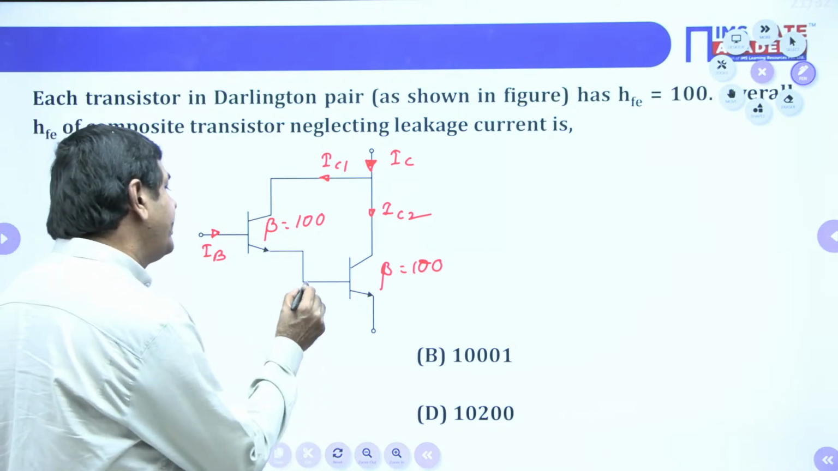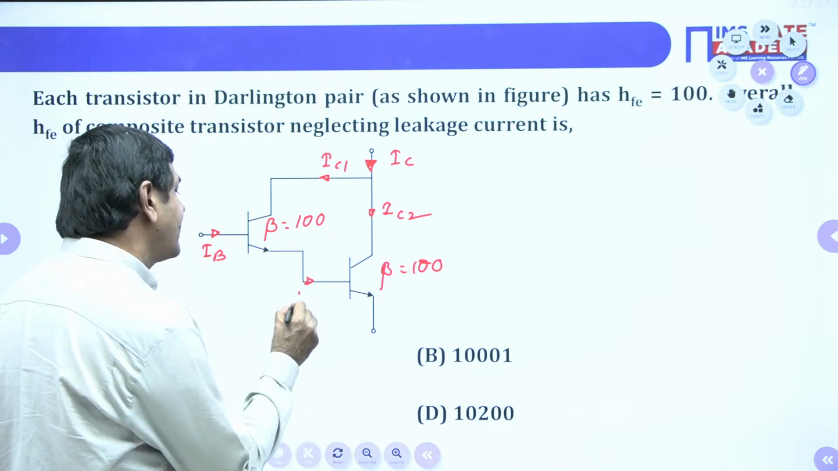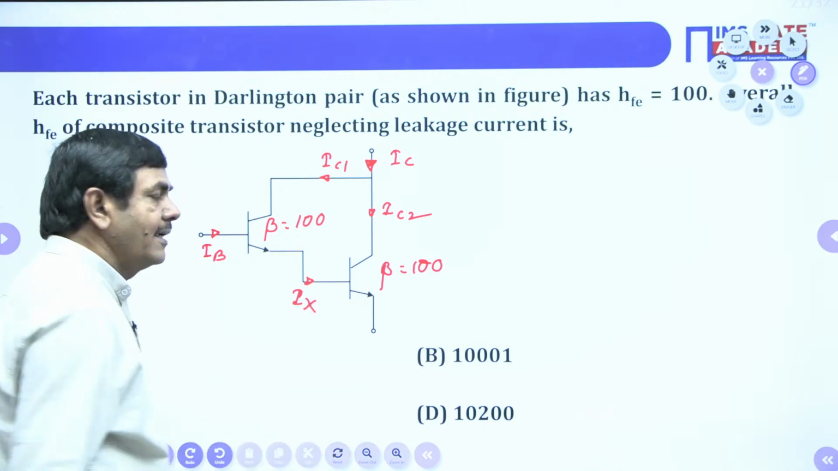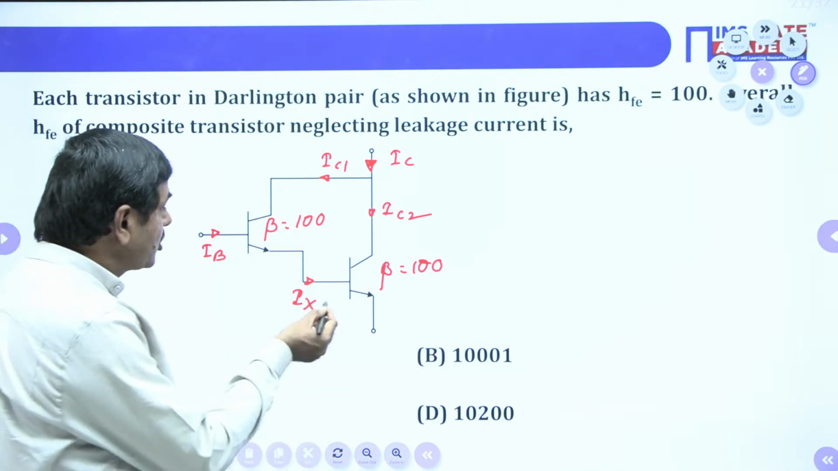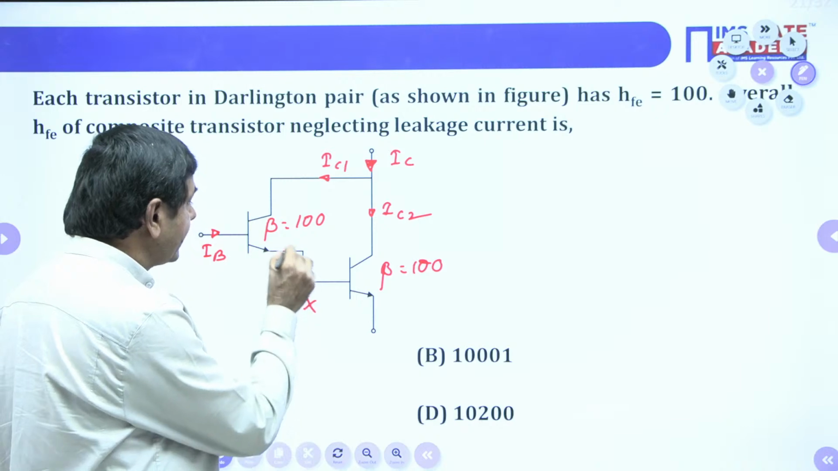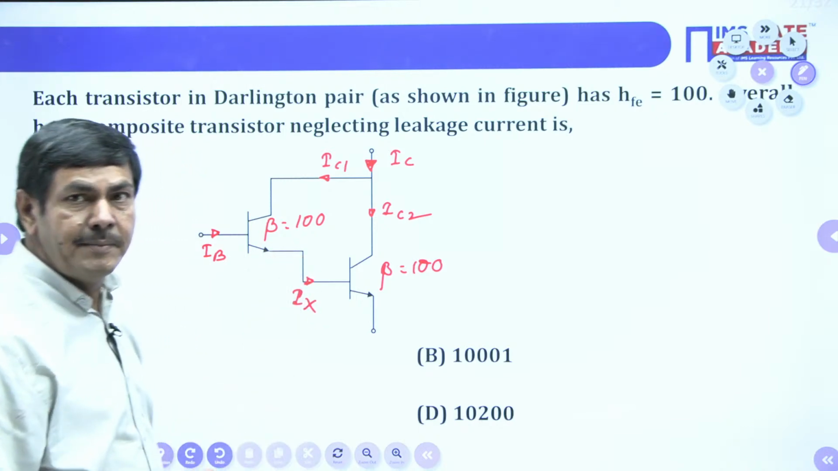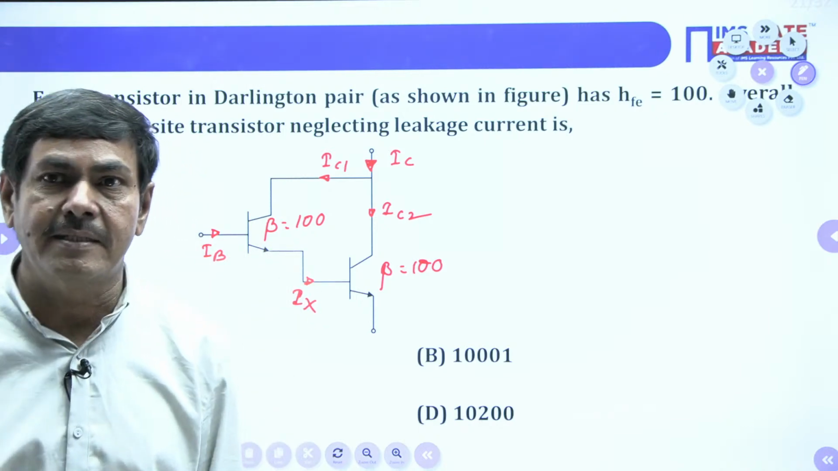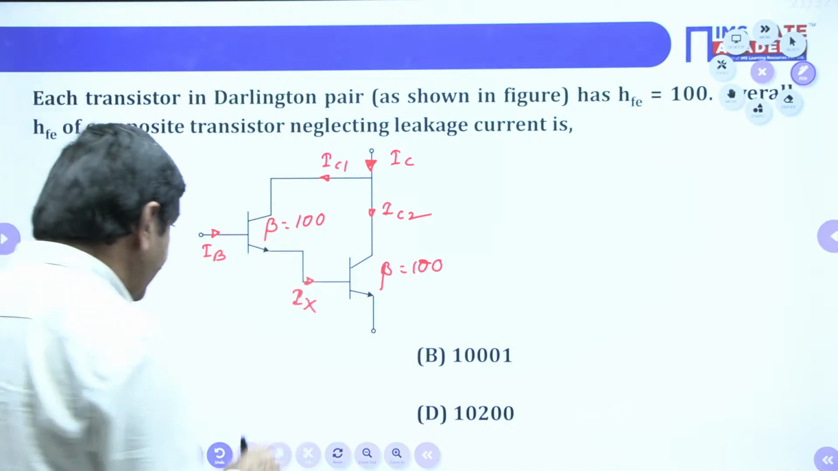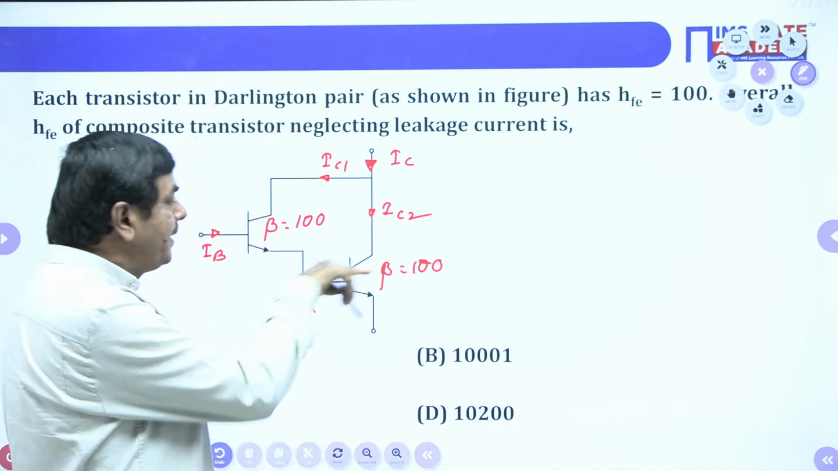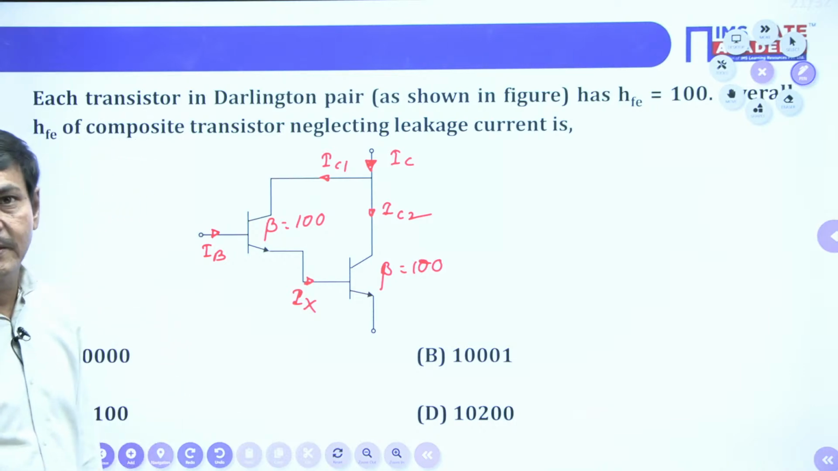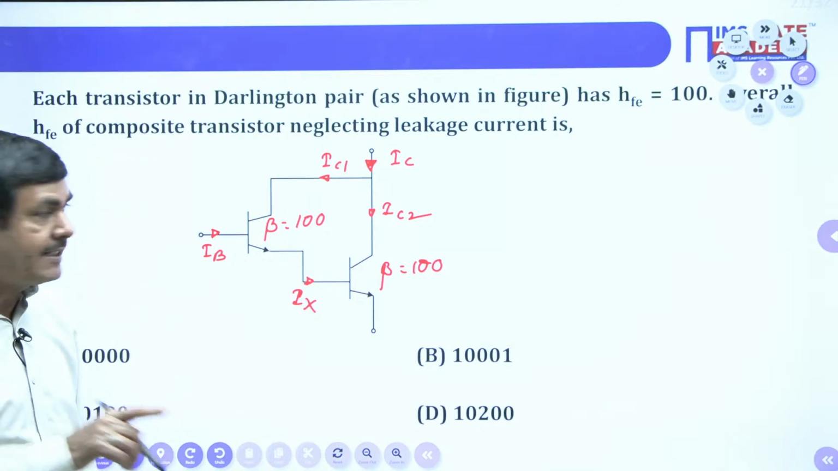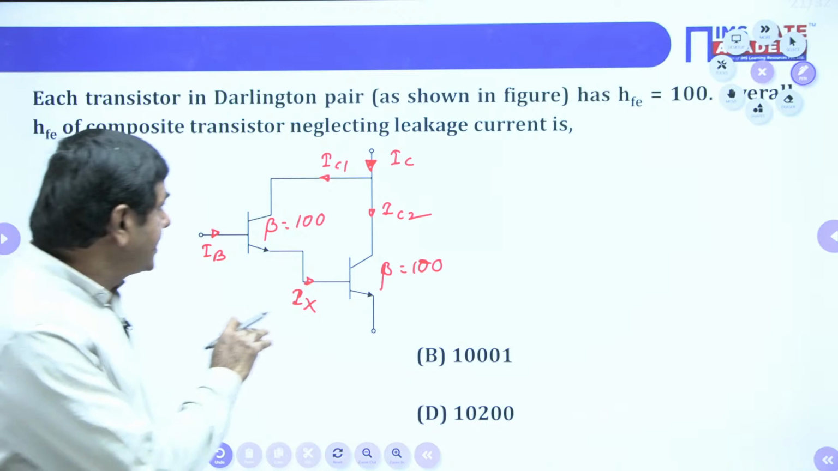This current I want to denote IX. I selected IX. IX can also be said as what now? The emitter current of the first transistor. Otherwise, we can say IX can also be said as the base current of the second transistor also. That is IX only now.